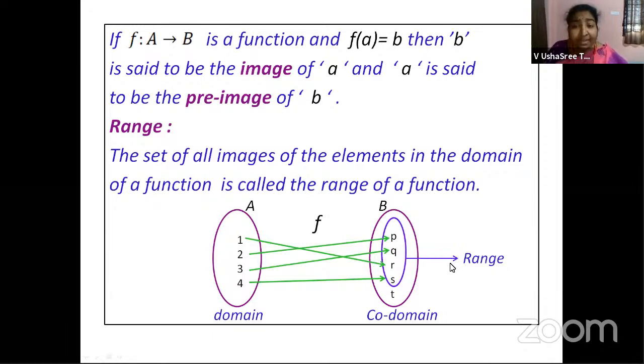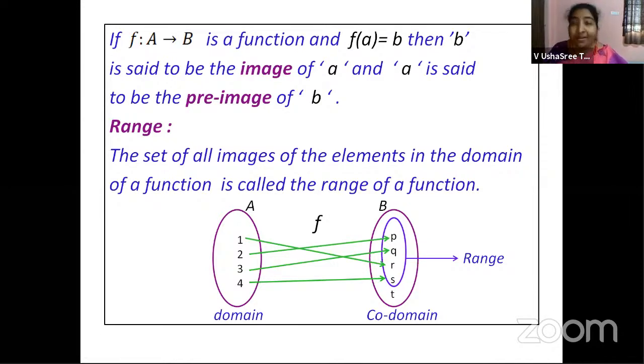Can we get a case where range and codomain are equal? Yes. Range is a subset of codomain, or sometimes it may be equal to codomain also, if every element in the codomain has some relation with some element in set A, right children? So it can be a subset or it can be equal to the codomain.